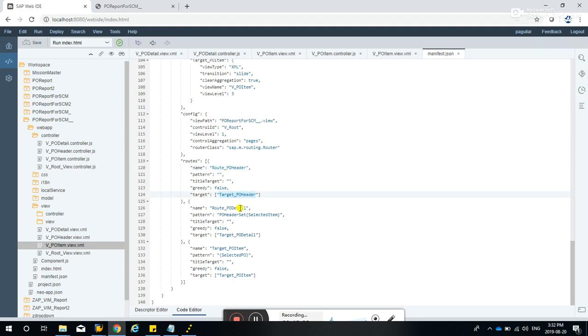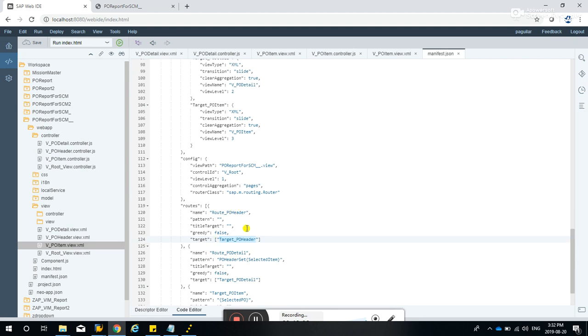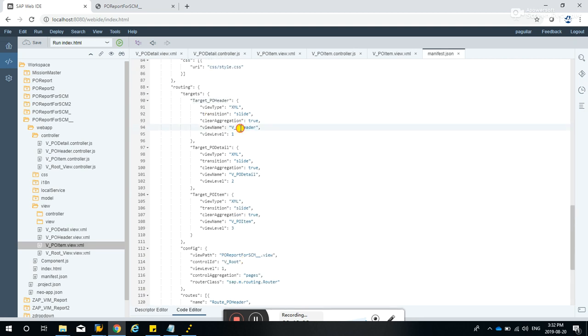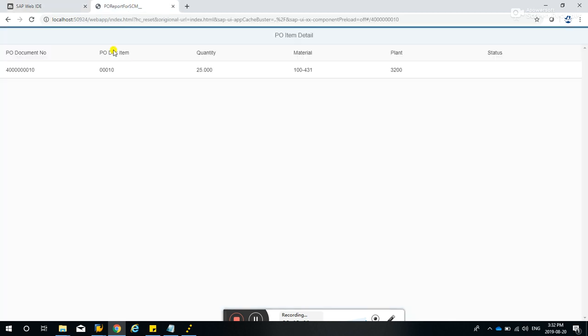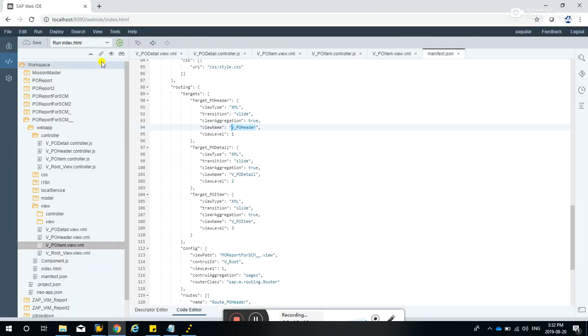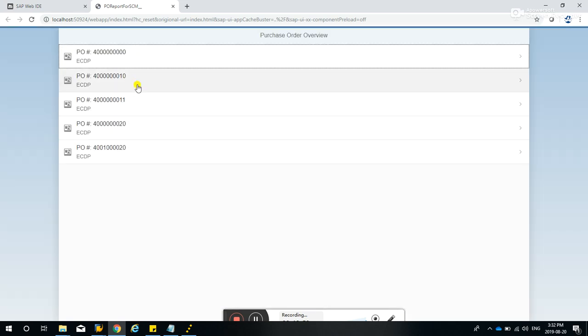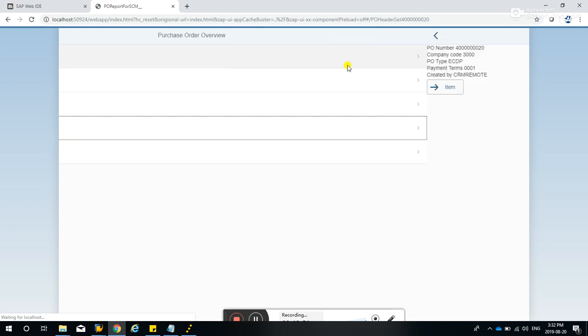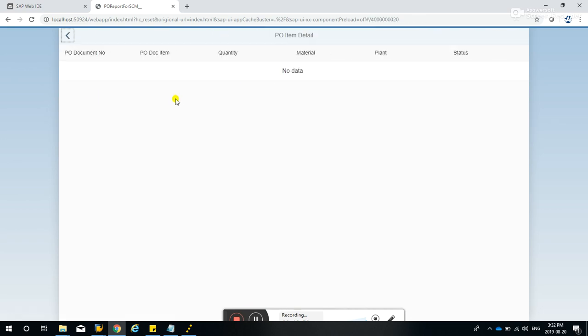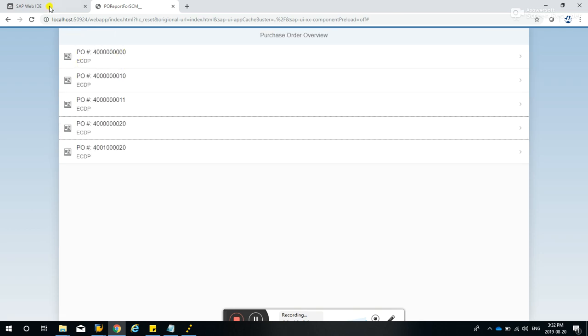Should go to the target PO header, and target PO header is we'll go to the VPO header view. Okay, everything's saved. Let's run it again. And now you see this navigation button. If we click that, it went to the first screen.